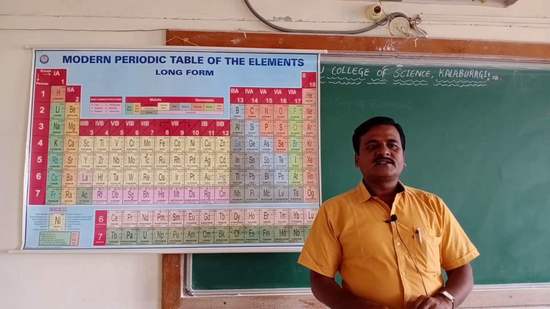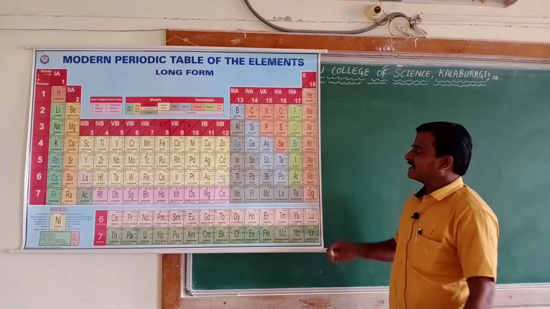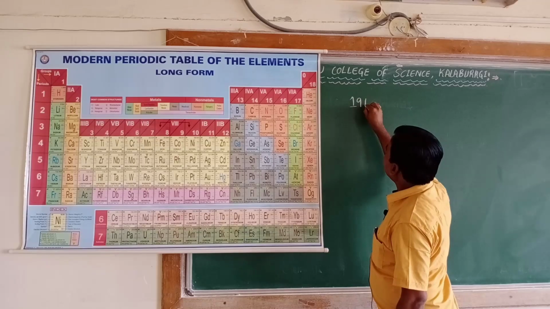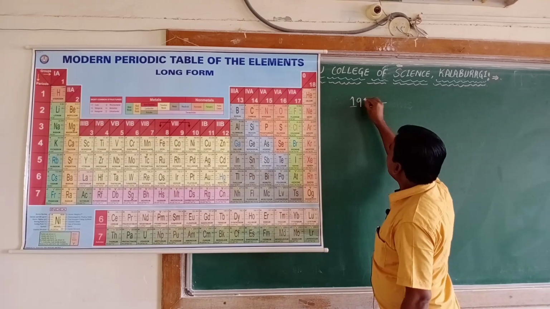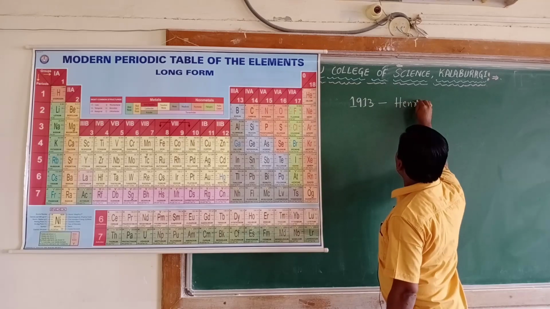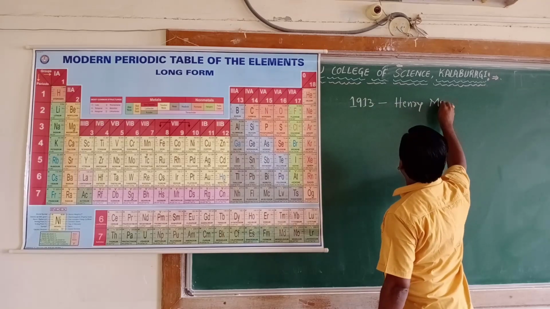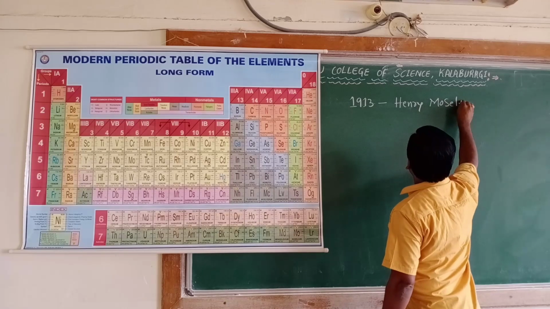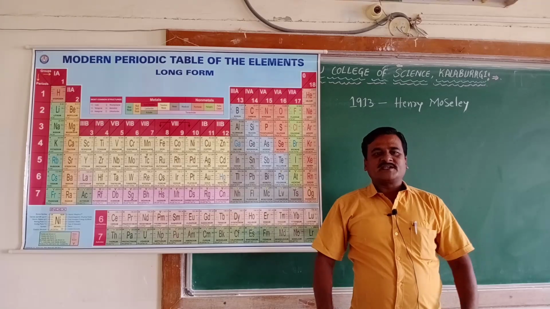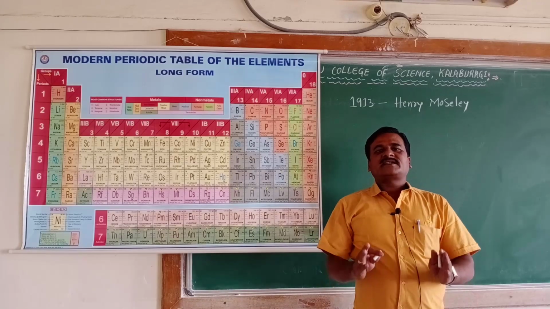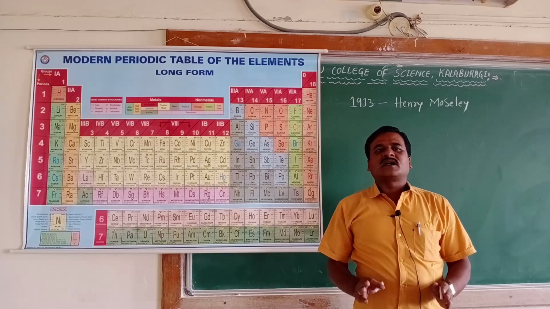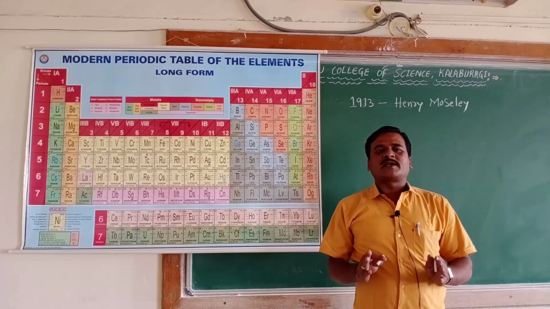As a result, in the year 1913, a scientist by the name Henry Moseley gave out a statement, and that statement became a popular law called the modern periodic law.